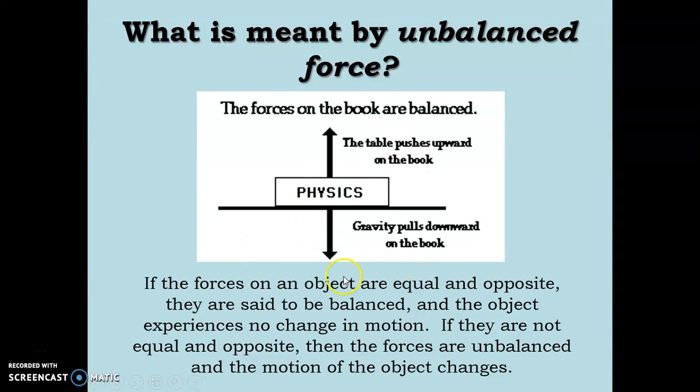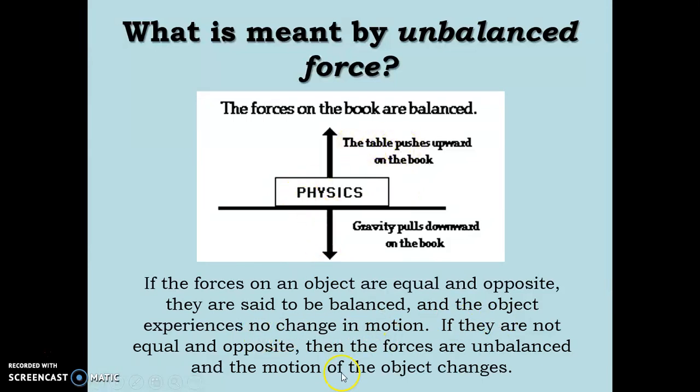If the forces on an object are equal and in opposite directions, they are said to be balanced. Here, this is the object. The table pushes upward on the book, and gravity pulls downward on the book. If gravity is equal to the push force, there is a balanced force. Otherwise, if these two are not equal, this is called unbalanced forces. With balanced forces, the object experiences no change in motion.